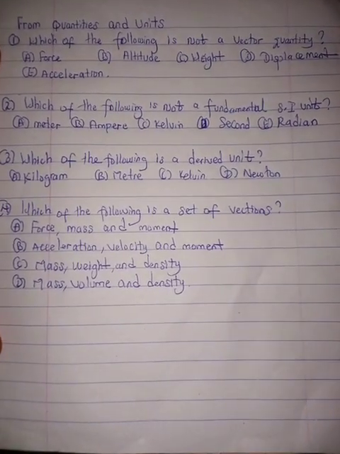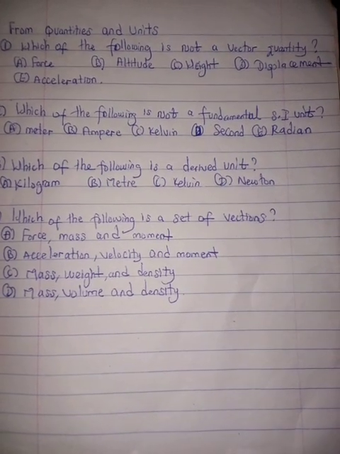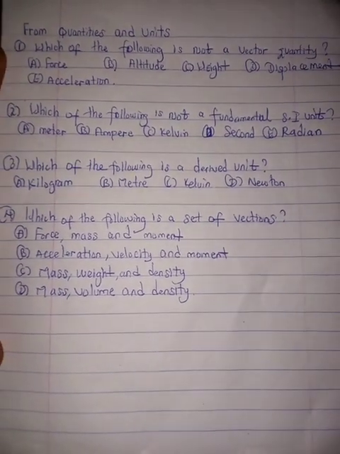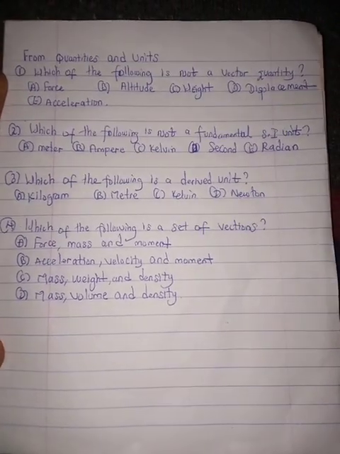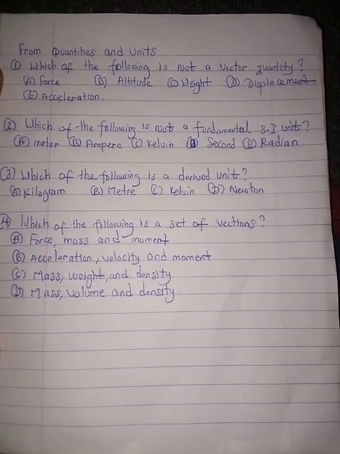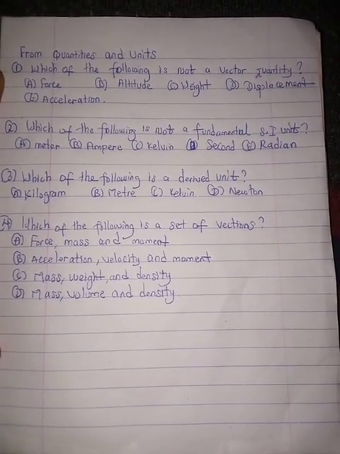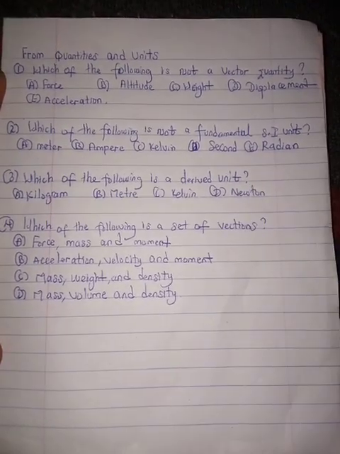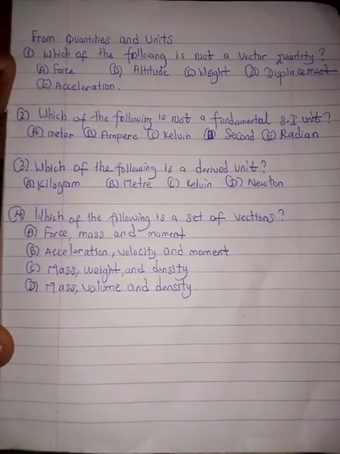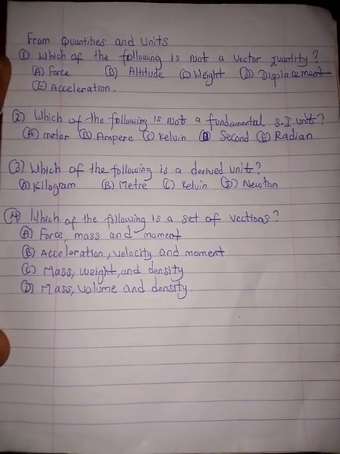Derived quantities are quantities derived by simple combinations of fundamental quantities, or in some cases fundamental plus derived quantity. When you combine them, you get another derived quantity.